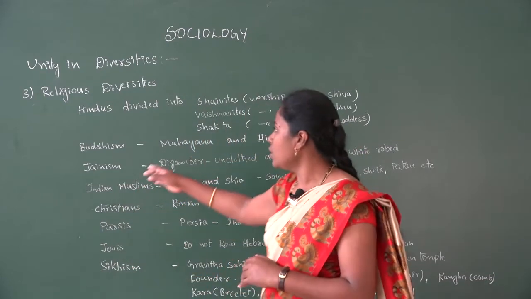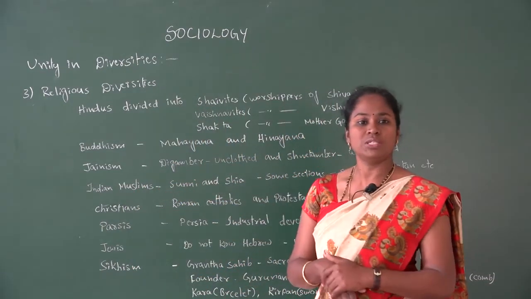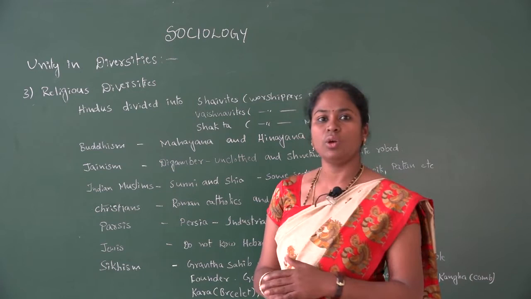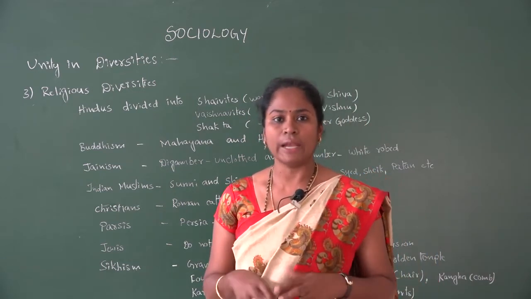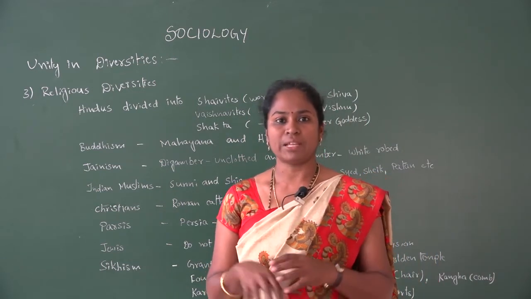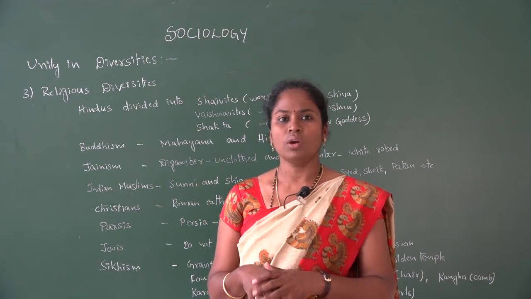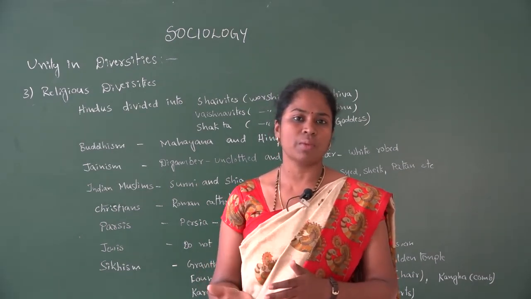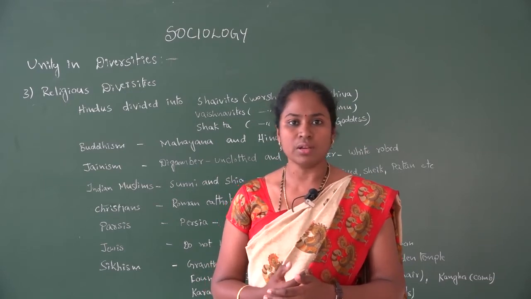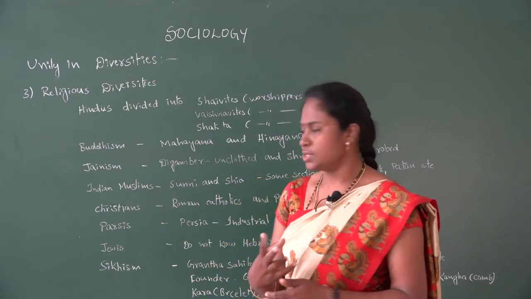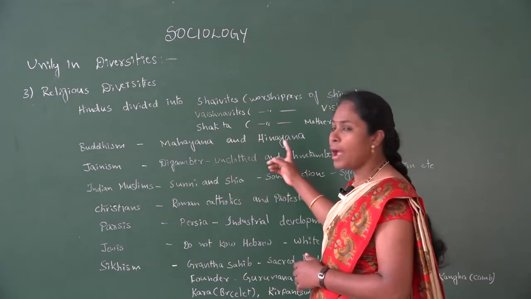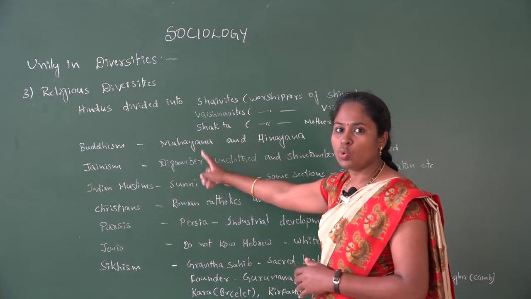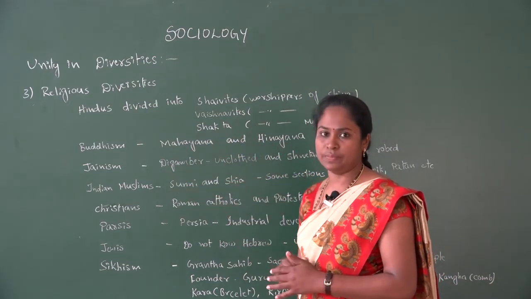Then second one, Buddhism. Buddhism was one of the religions which was born in the Indian society. But presently, when we see, very few people reside in the Indian society. This has become a worldwide religion in present society. There are two divisions here, that is Mahayana and Hinayana. These are the two divisions of Buddhism.